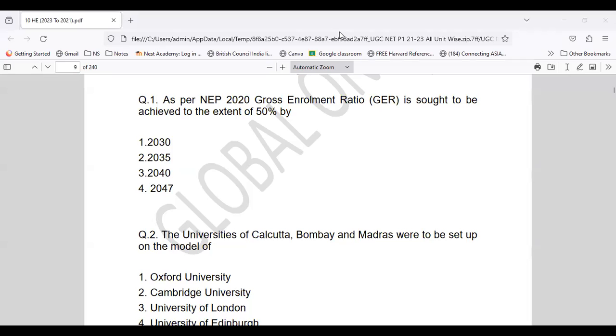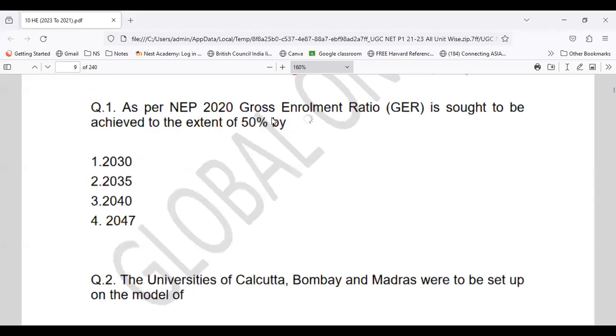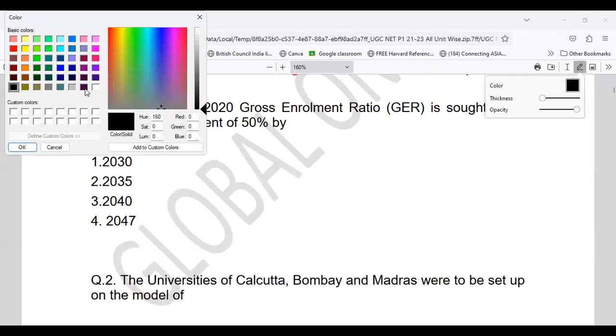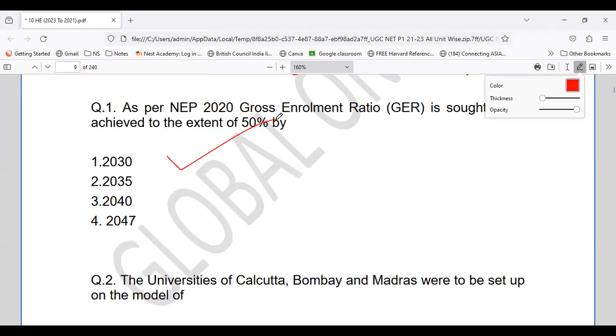So here we have the first question for the day. I hope everyone can see the screen. We are doing it paper-wise, one by one, and these are the 2023 papers. The first question on the screen talks about the new education policy. We have seen that there are a lot of questions with respect to the new education policy 2020. So let's see what it tells us.